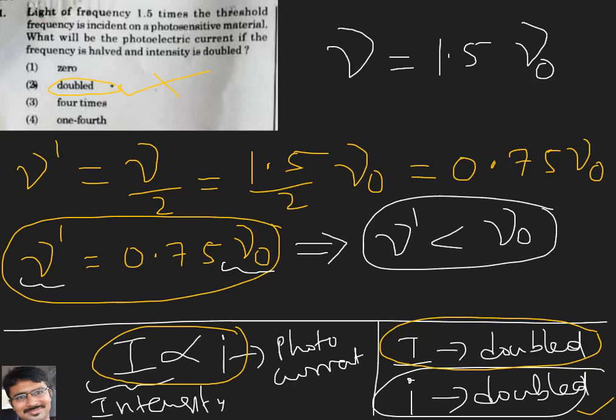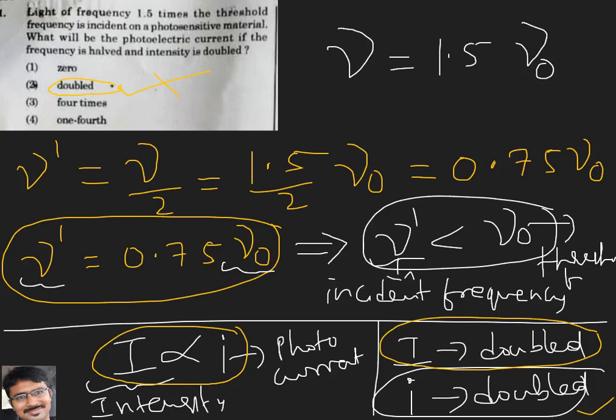So now our incident frequency has changed and become half, and it is mu dash. Mu naught, as everyone knows, is the threshold frequency.